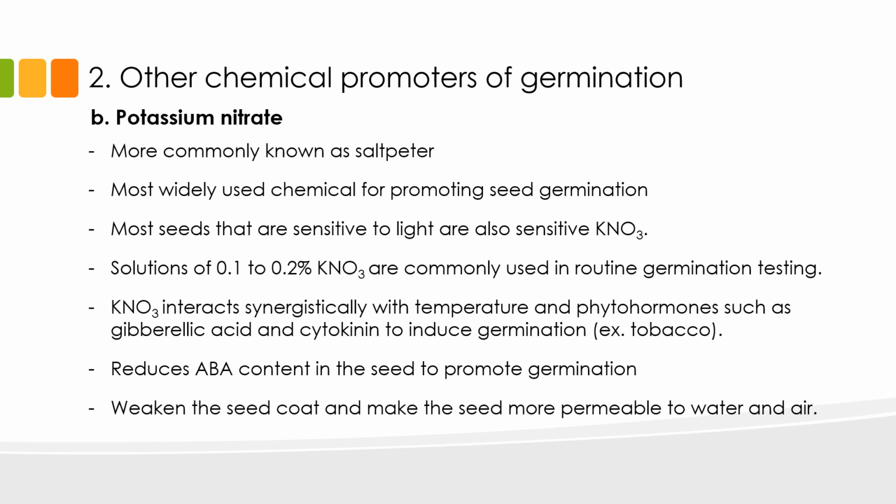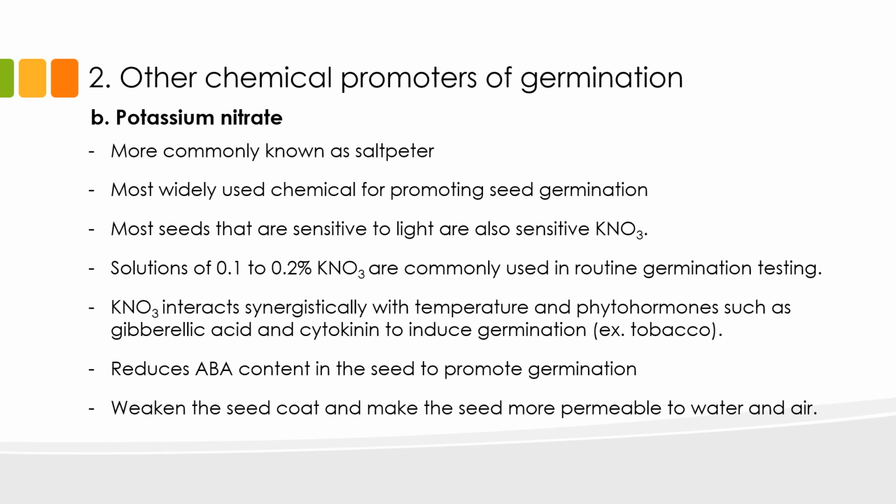Potassium nitrate has been reported to interact synergistically with temperature and phytohormones such as gibberellic acid and cytokinin to induce germination. Gibberellic acid and cytokinin, as you already know, are positive regulators of germination. Potassium nitrate has also been known to reduce ABA content in the seed to promote germination. ABA is a known germination inhibitor.